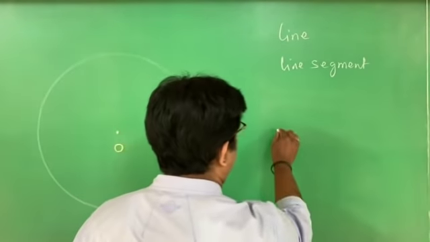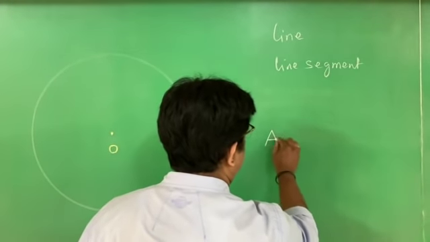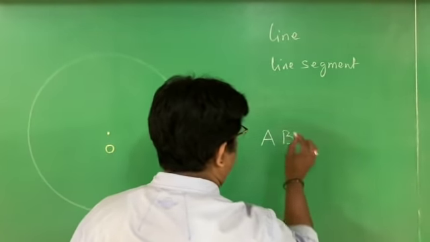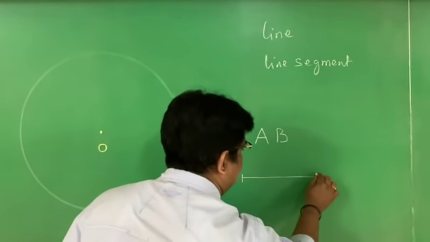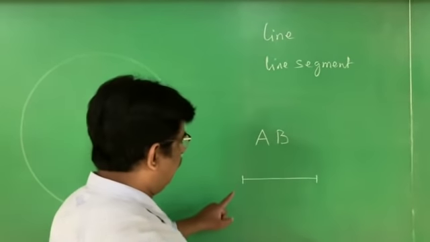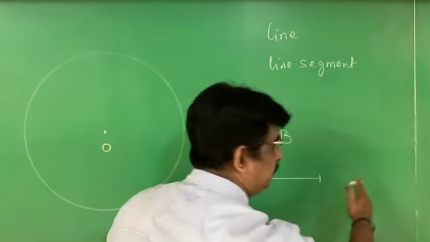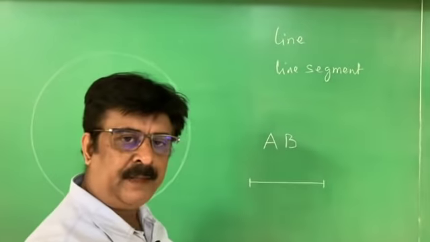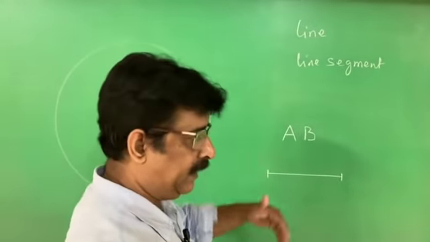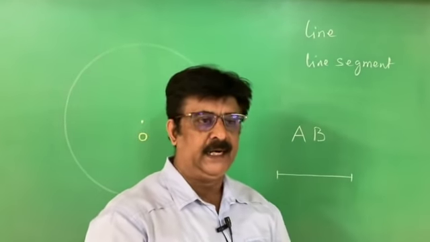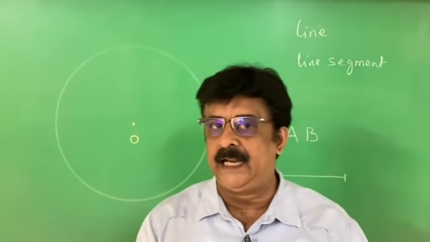See, line AB is a line segment. AB is a line segment means I can't extend this line segment AB on either side. It is fixed. I should not extend this. I studied SLC in 1979.